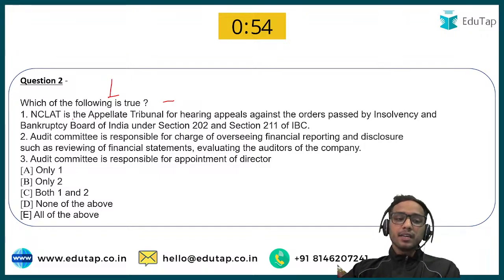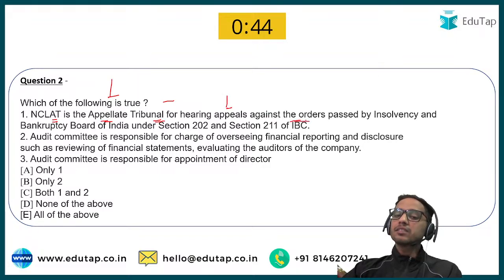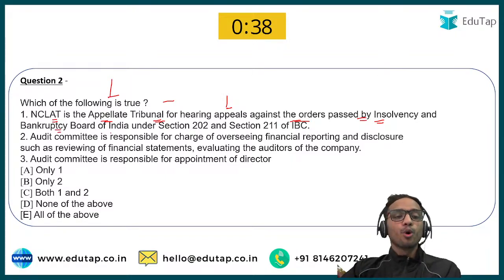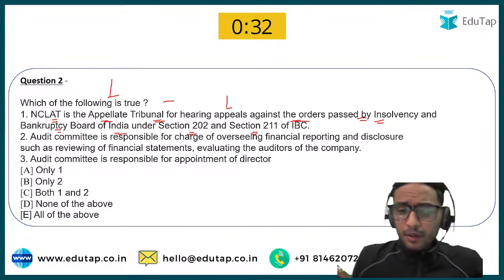First statement: NCLAT, that is National Company Law Appellate Tribunal, is the appellate tribunal for hearing appeals against the order passed by IBBI, that is Insolvency and Bankruptcy Board of India, under section 202 and under section 211 of IBC.